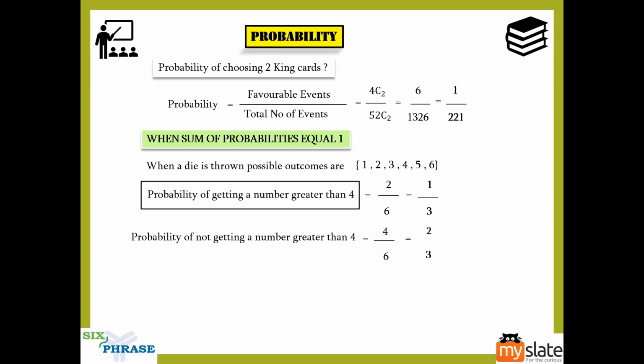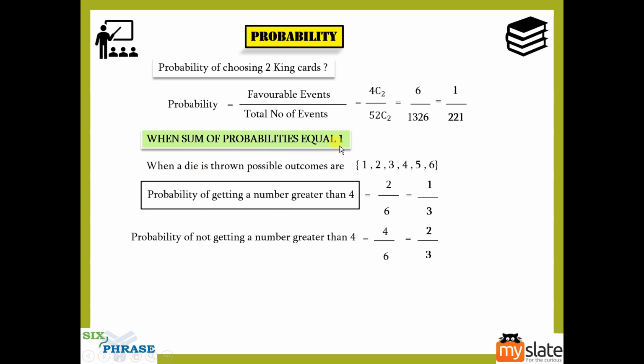Now what you can clearly see is, add this 1 by 3 and 2 by 3. What do you get? You get 3 by 3. What is 3 by 3? 3 by 3 is 1. Right, guys? So this is what I say: the sum of the probabilities equals 1.